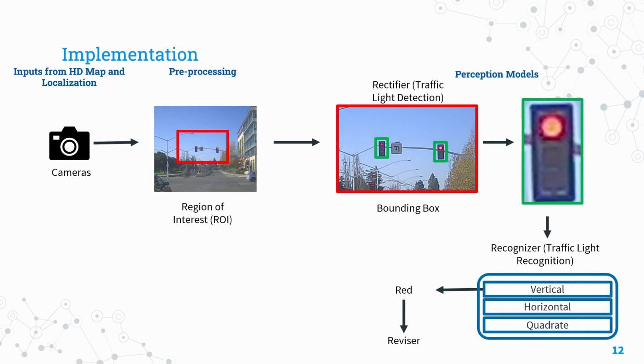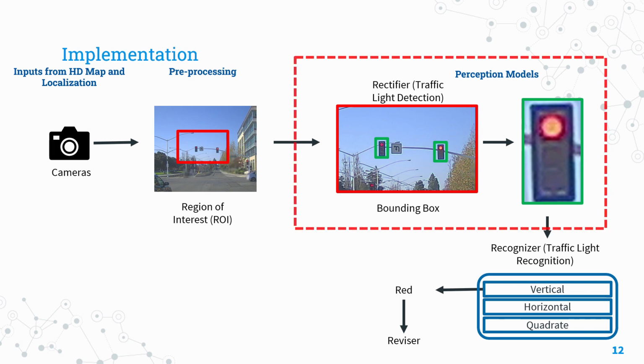In implementation, we insert the UAN attack into the traffic light recognition module of Apollo in the runtime environment. After analyzing the pipeline within Apollo, we decided to insert the UAN attack into the perception module before it is passed into the recognizer, or the CAFFE model. Using the image of the traffic light with the bounding boxes, we'll be able to insert the UAN over the original traffic light, thus implementing the UAN attack. Let us now visualize this UAN attack in the Apollo runtime environment.